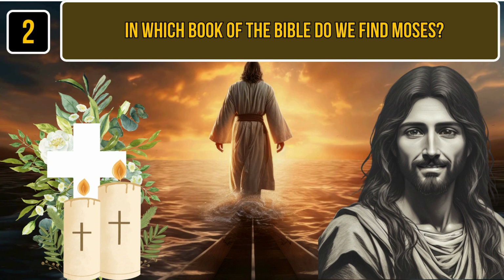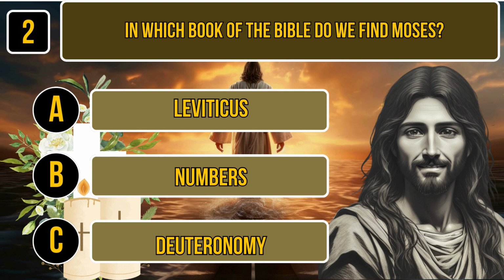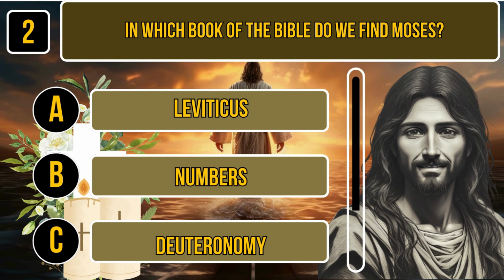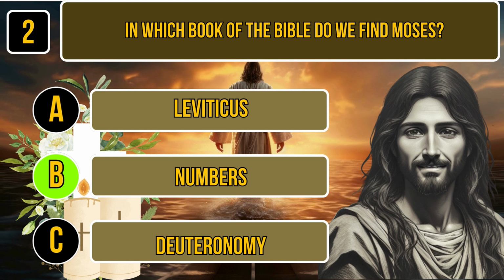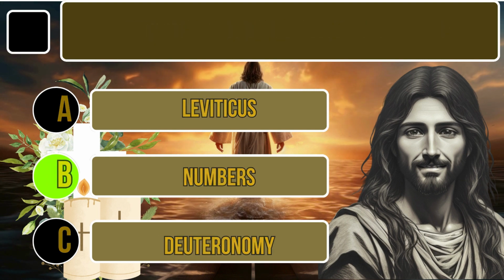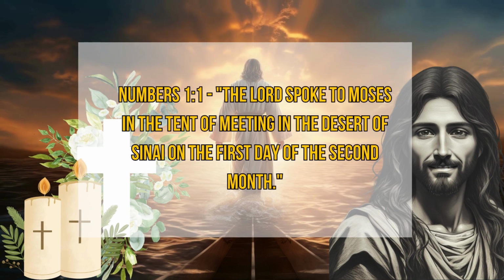Question number 2. In which book of the Bible do we find Moses? A. Leviticus. B. Numbers. C. Deuteronomy. Time for thinking. The correct answer is Numbers. Numbers 1:1. The Lord spoke to Moses in the tent of meeting in the desert of Sinai on the first day of the second month.